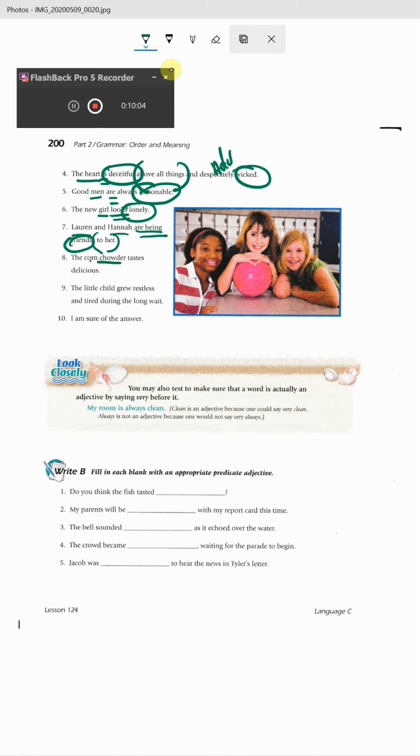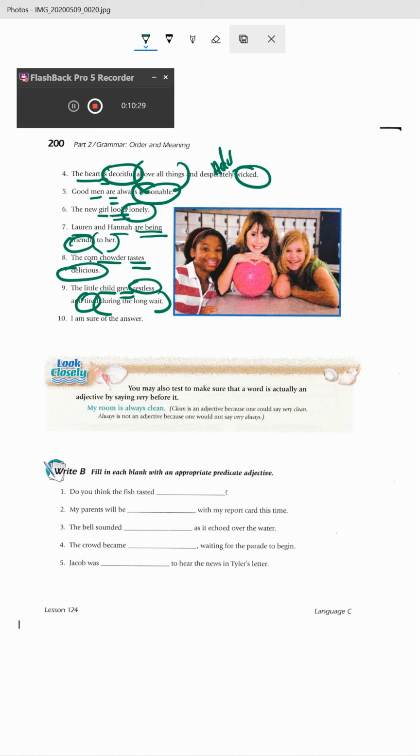Corn would be an adjective for chowder. Tastes. Now the chowder isn't really tasting. It tastes a certain way. So this is an adjective for it. Predicate adjective. The little child grew restless and tired. And this is a prepositional phrase.